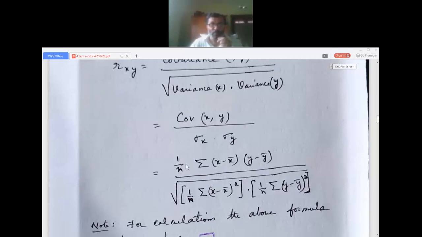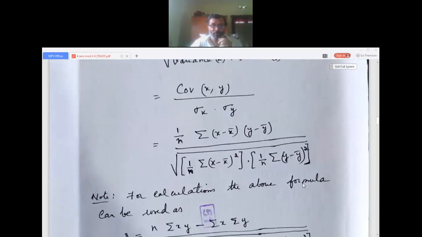This is divided by the square root of variance of x, which is 1 by n sigma x minus x bar whole squared, into variance of y, which is 1 by n sigma y minus y bar whole squared. X bar means the mean, or average, of x.